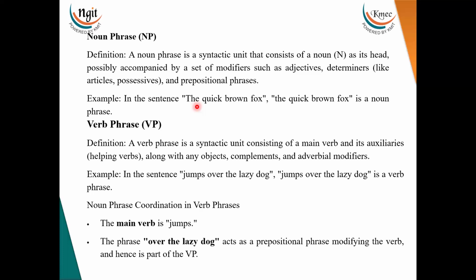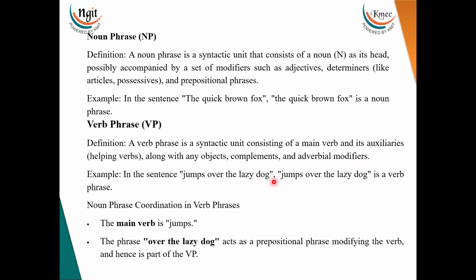For example, in the sentence, the quick brown fox. Here, the quick brown fox is termed as a noun phrase. So what is a verb phrase? A verb phrase is a syntactic unit consisting of a main verb and its auxiliaries, those are termed to be helping verbs, along with any objects, complements, and adverbial modifiers. For example, in the sentence jumps over the lazy dog, jumps over the lazy dog is a verb phrase.